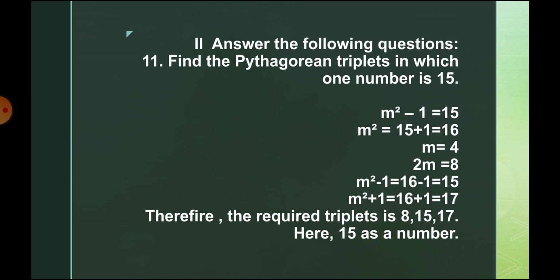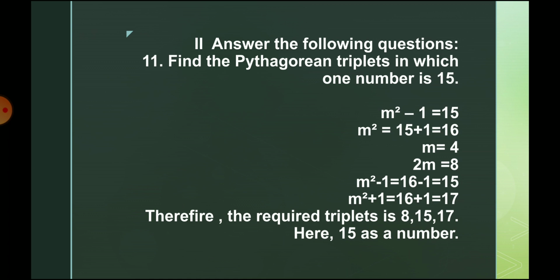The 1 goes to the opposite side with the opposite sign. Here it is a minus, so it goes plus. So 15 plus 1 is 16. So m square is 16, so m is 4. Then 2m is 2 multiplied by 4, so 2 fours are 8.